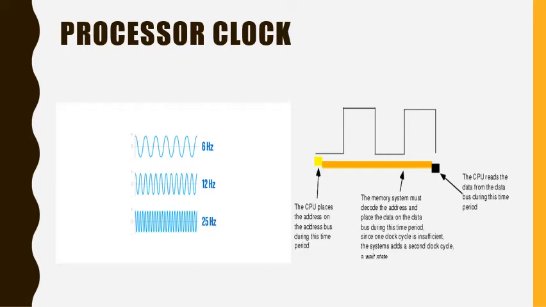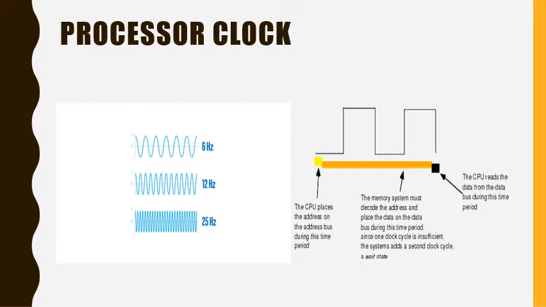In standard electrical engineering terminology, the term cycles per second is called hertz. The term million is denoted by the prefix mega and billion is denoted by the prefix giga.